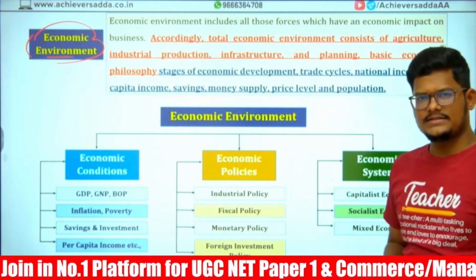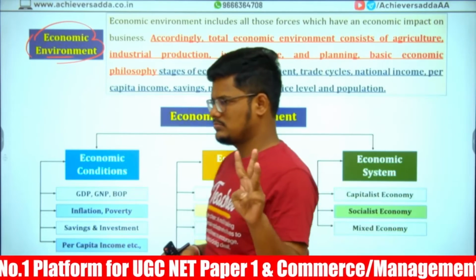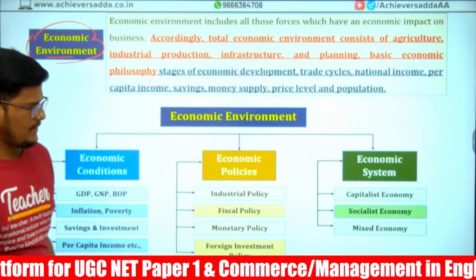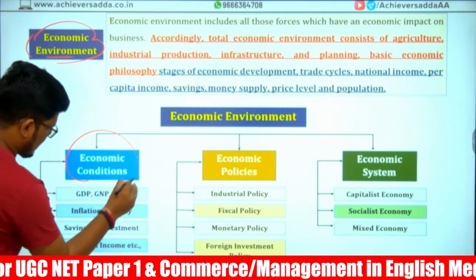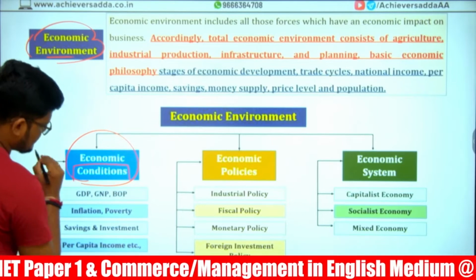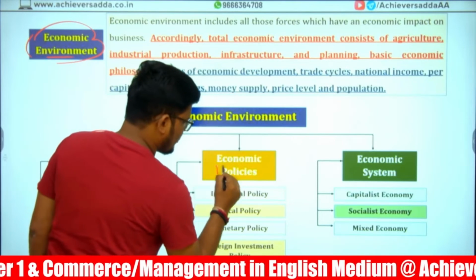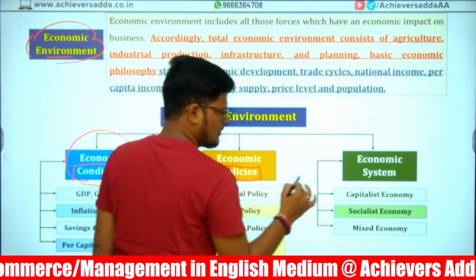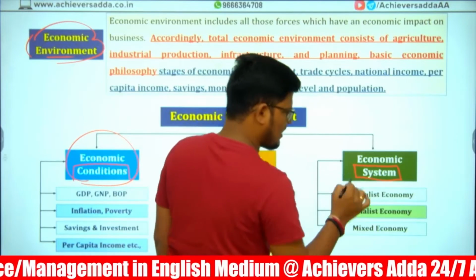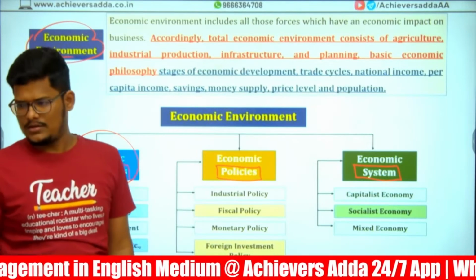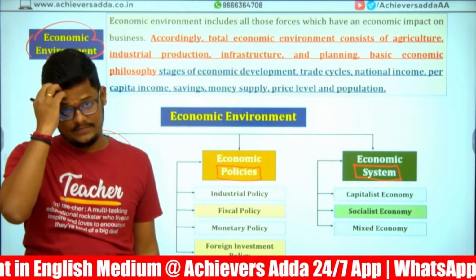Economic environments are broadly classified into 3. They are economic conditions in which we run the business, economic policies from the government point of view, and economic systems that we have in different governments in different countries.